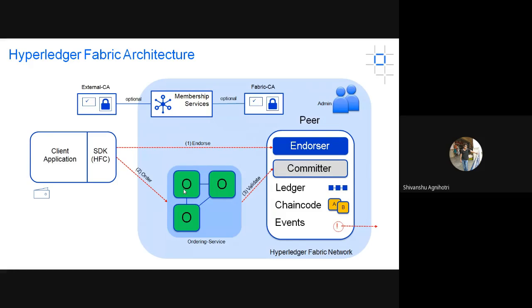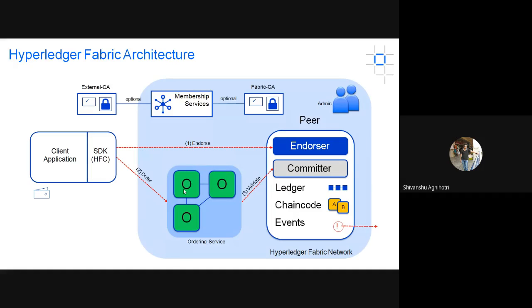The task of committer peers is to take the transactions from orderer peers and validate them. So there are three processes involved: executing transactions, collecting them and putting them into a block, and then validating them. These three main processes are going on in a Hyperledger Fabric network. For a committer, it is mandatory to have a ledger, because ultimately they update the ledgers according to the transactions that were executed in the past. But it is not necessary for a committer to have chain code. So these points you have to remember. Once again, I am repeating it.